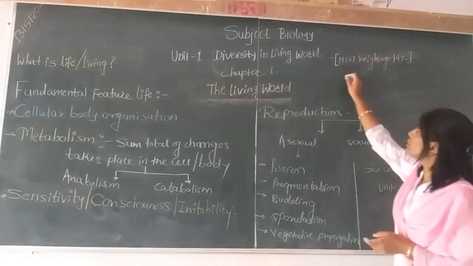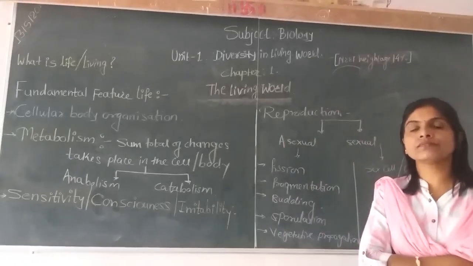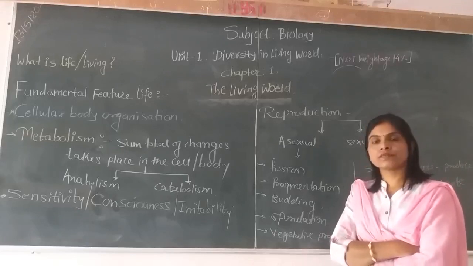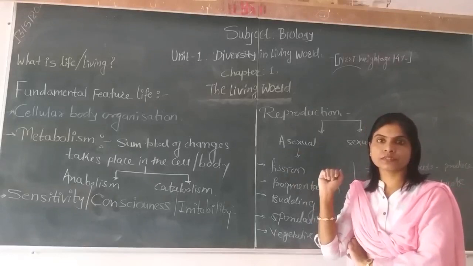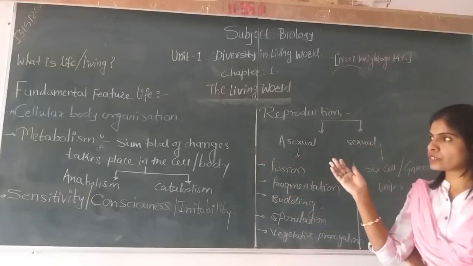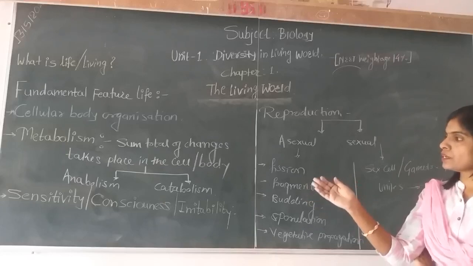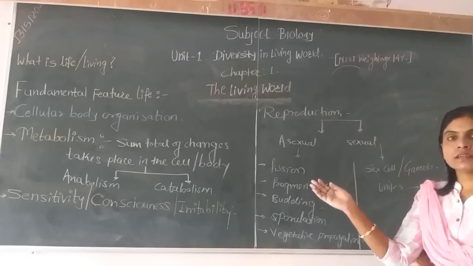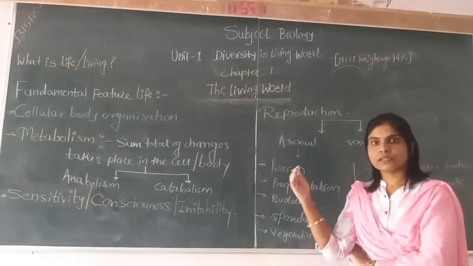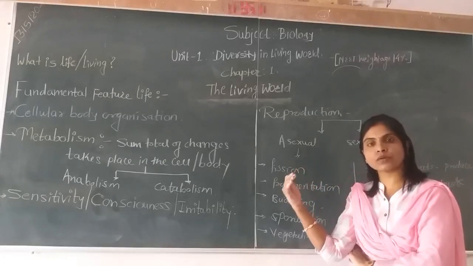So in this manner, from the point of view of the defining features of life, how many did we discuss today? Only three. First is cellular body organization. Without an exception, it is seen only in living beings and it easily distinguishes the living from non-living organisms. The second feature we discussed that easily distinguishes the living from non-living is metabolism. The third defining feature of life is sensitivity or consciousness, meaning the ability to respond to surrounding changes or stimuli arising from the surroundings. This is also a defining feature without any exception. It easily distinguishes the living from non-living objects.